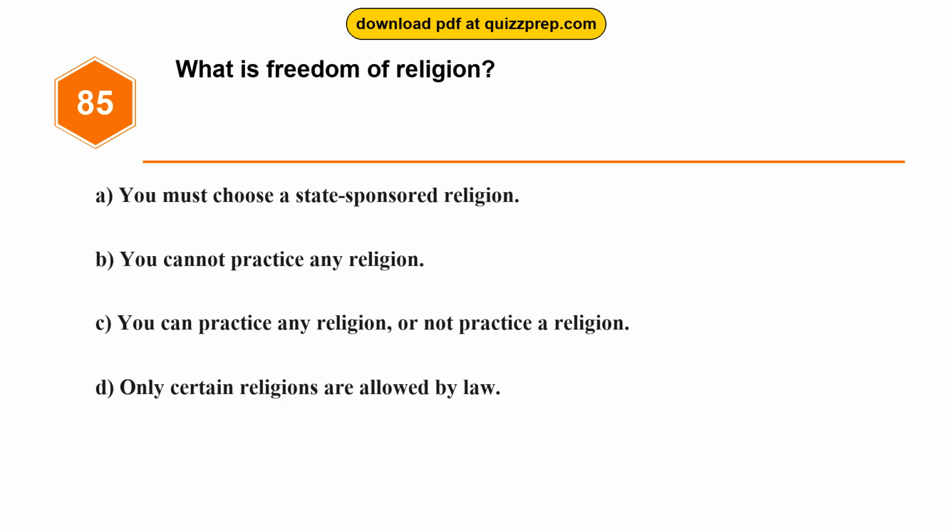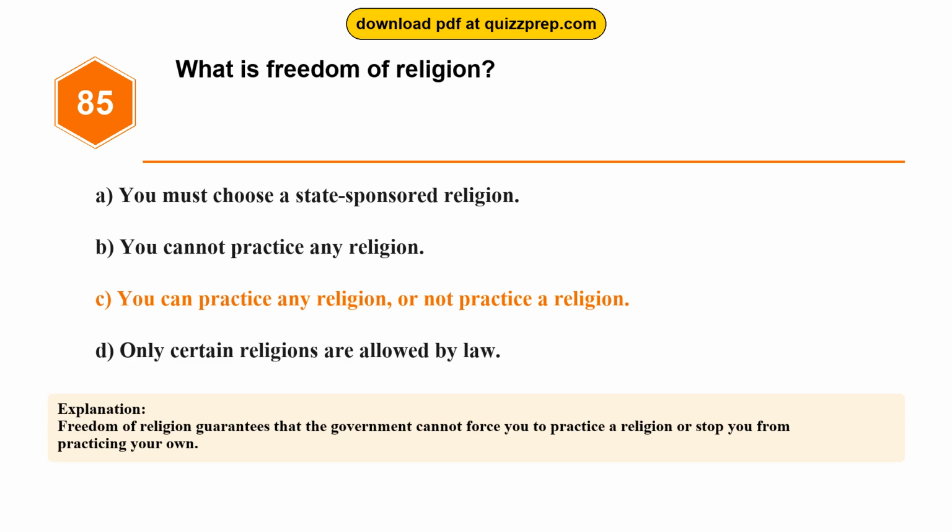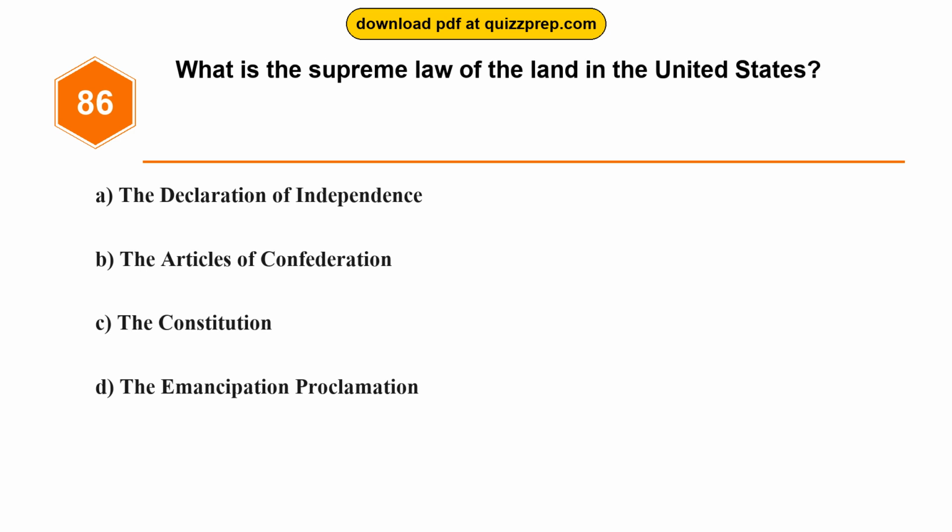Question 85. What is freedom of religion? Option A. You must choose a state-sponsored religion. Option B. You cannot practice any religion. Option C. You can practice any religion, or not practice a religion. Option D. Only certain religions are allowed by law. The correct answer is option C. You can practice any religion, or not practice a religion. Freedom of religion guarantees that the government cannot force you to practice a religion or stop you from practicing your own.